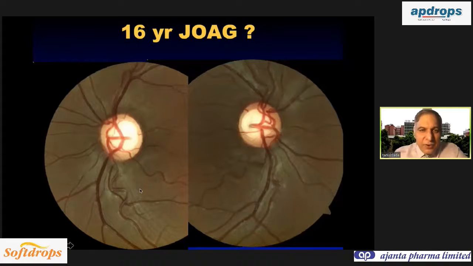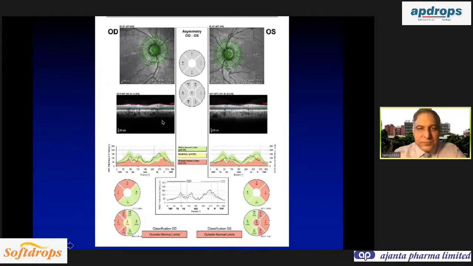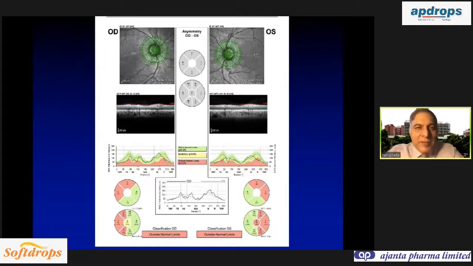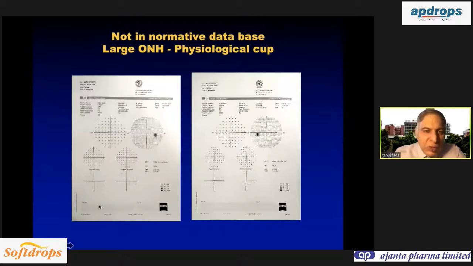This was a patient diagnosed as juvenile open angle glaucoma, with a very large cup disc ratio, and this is the OCT. Now here you see the patient is 16 years old. This is not in the normative database, so the operator changed the age to 18 years to get these values. And you see there is a temporal superior thing. This is not glaucomatous, and the patient is not in the normative database. So an absolutely normal visual field.